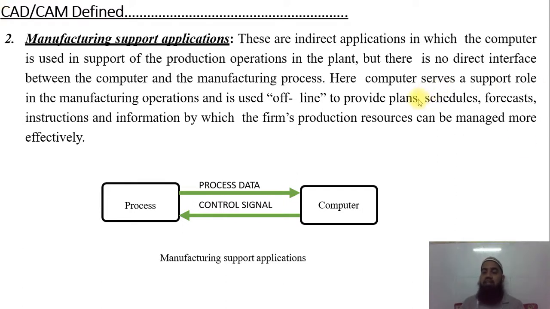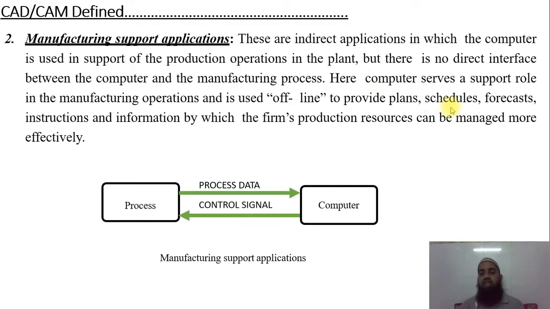It means that, as I said in the previous slide, we always use a computer in an indirect way to do computer aided process planning. Means this is an indirect process through which we can easily make the process, store that process, and wherever required we can modify that process. So here you can see this is our indirect process, means we are only using the computer indirectly to plan the process, and this process is used for whole product design and manufacturing.